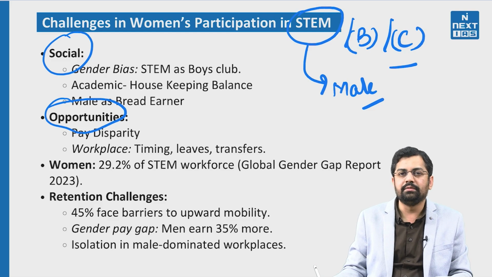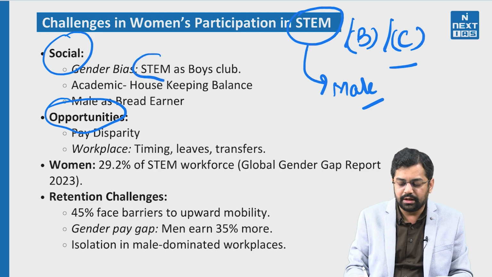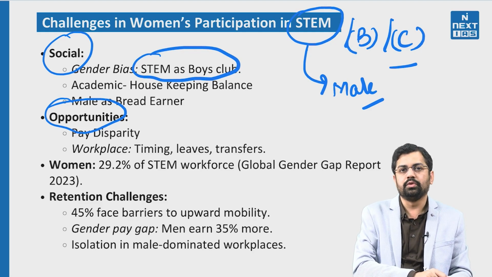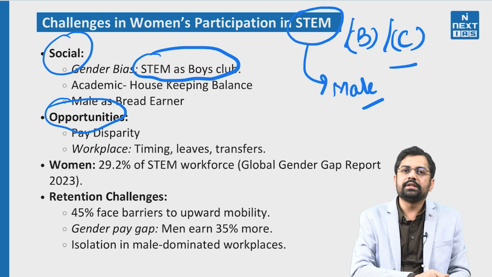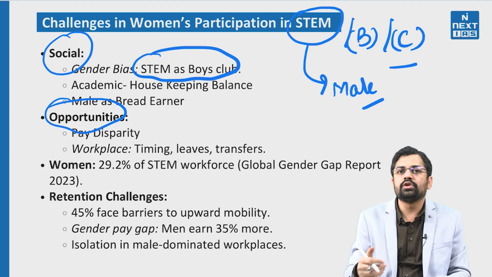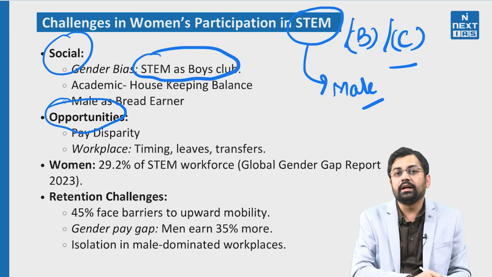So that is like a preconceived notion that the field of STEM should be majorly for males, because STEM is majorly considered as a boys club, and which makes another problem that whenever any girl is going to be into a technical field, for example, if you know the example of Sudha Murthy, she was talking about her life when she started working in the technical field. She was telling about her experience that she was the only female who was working, right? So even in this digital globalized world, there is going to be a huge gap which has to be built, and if we are not giving equal opportunities or equal space, and if we are not creating that conducive environment, this gap is not going to be easily bridged.